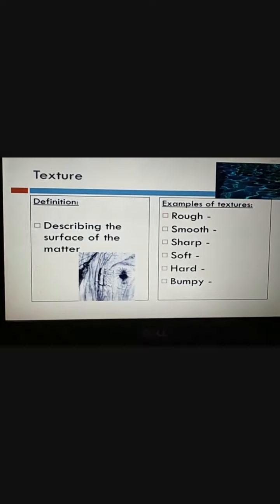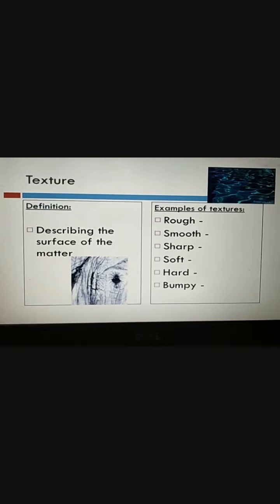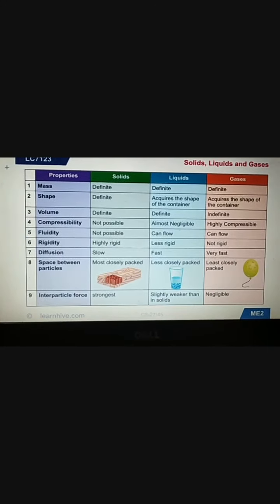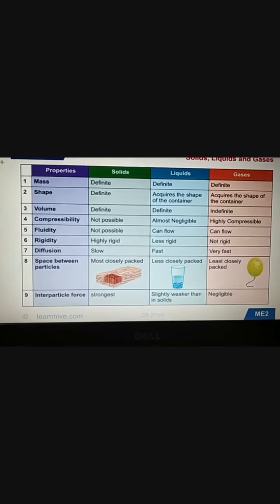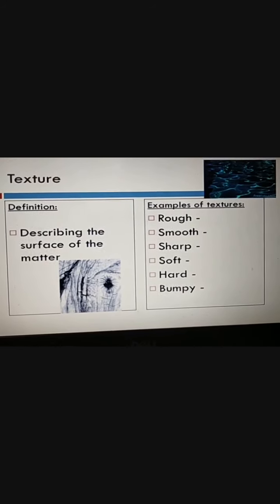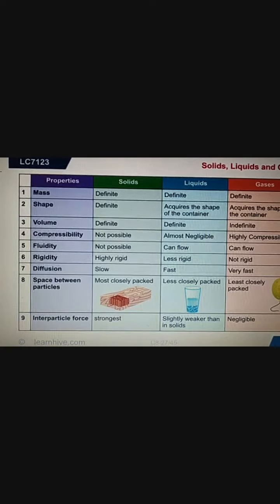Let's see the texture. Texture we have discussed here. No? So let's discuss the texture. Texture means how the surface looks, how you can describe the surface. See the examples of texture: how rough it is or how smooth, sharp, soft, hard or bumpy. These are the examples of texture.